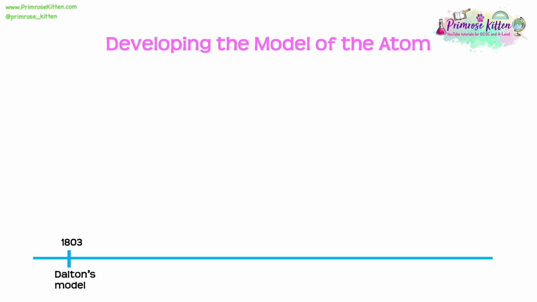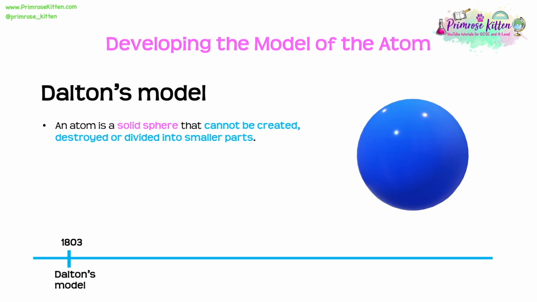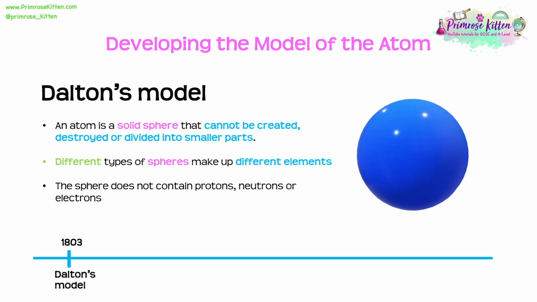Here we're going to have a look at the development of the model of the atom through time. So we started off with Dalton's model. Dalton's model told us that the atom was a solid sphere, cannot be created, destroyed, or divided into any smaller parts. Now, different types of spheres made up different elements, but this sphere did not contain any protons, neutrons, or electrons.